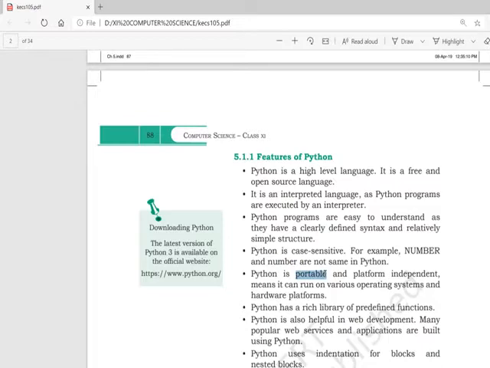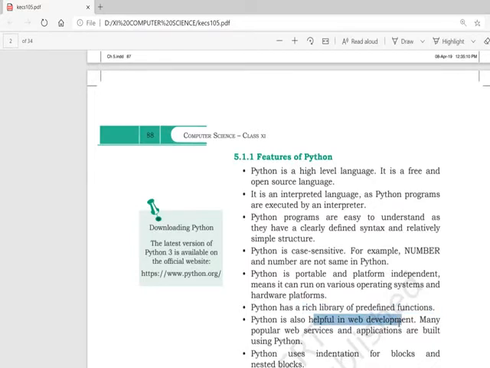Python is a case sensitive language. That means if you write Number or number, these are two different things for Python. And it is portable. That means the source code will run on any machine, independent of the operating system, be it Windows or Linux, irrespective of the hardware and the system software. Your Python code is going to execute. So Python is portable and platform independent as well.